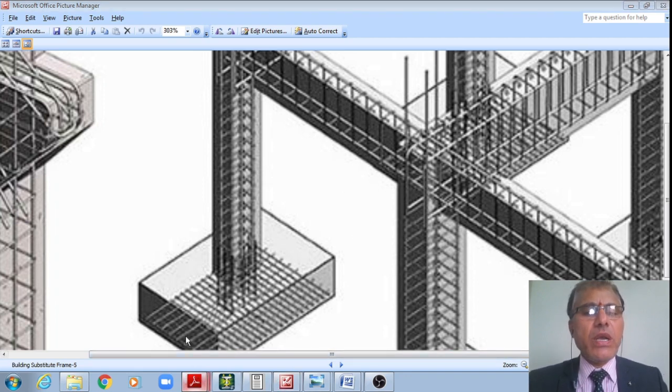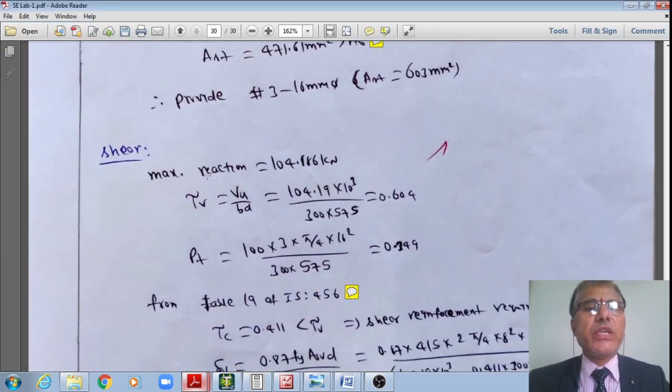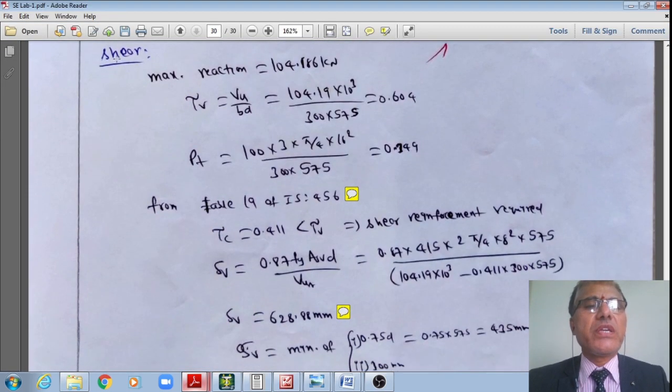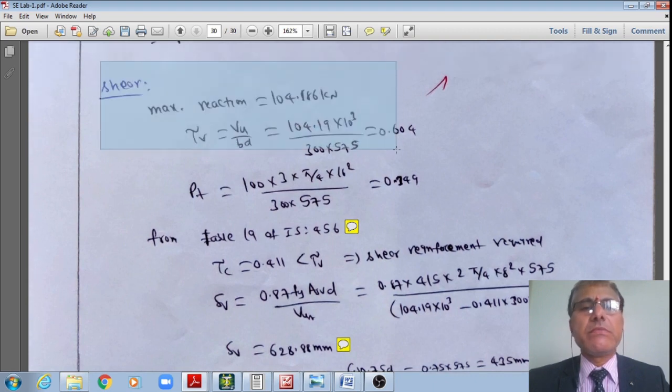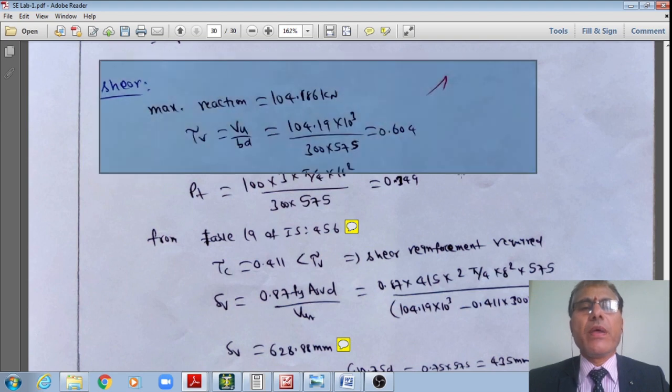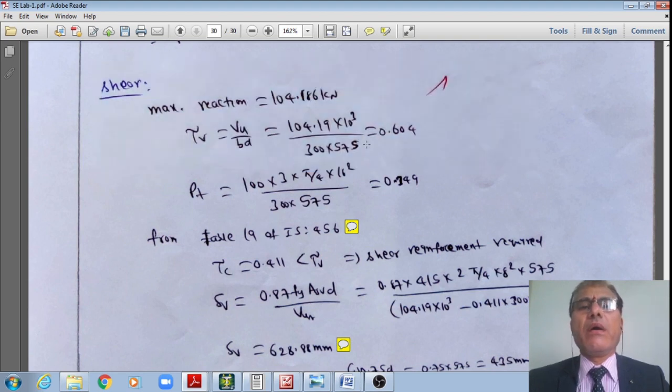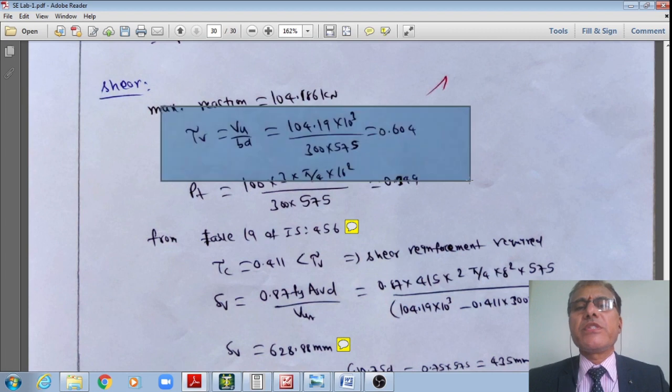Once I do that, now I'll check for the shear. Now I'll move into the design for the shear. How much shear reinforcement is required? Just now we have seen that the maximum shear force at that support is equal to 104.19 kilonewton. Therefore, the nominal shear stress is VU by BD. Substituting which, now we get 0.604 Newton per mm square.